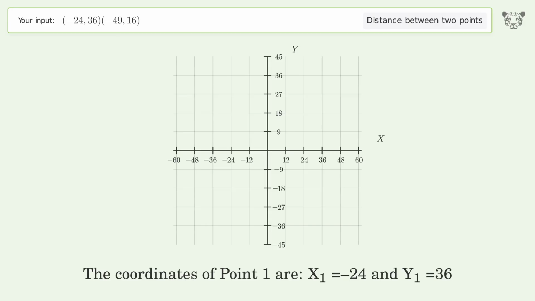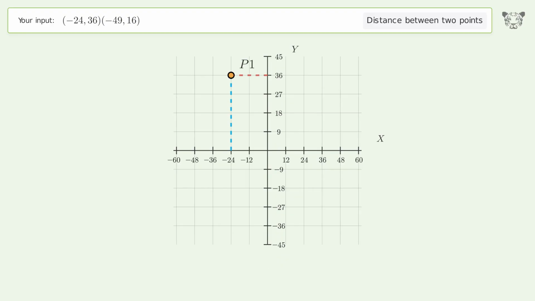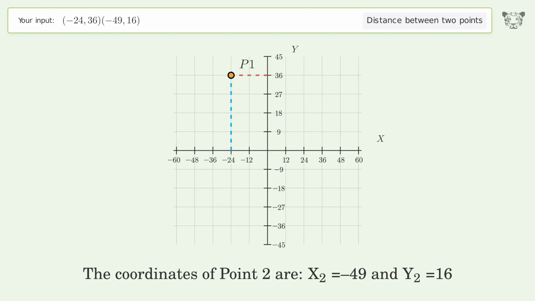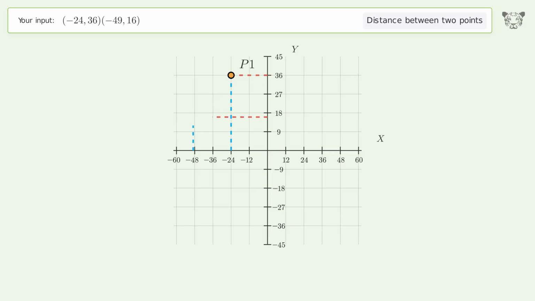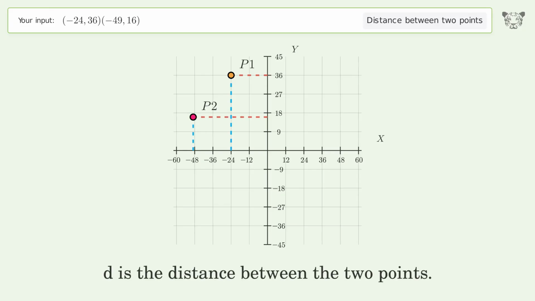The coordinates of point 1 are x1 equals -24 and y1 equals 36. The coordinates of point 2 are x2 equals -49 and y2 equals 16. D is the distance between the 2 points.